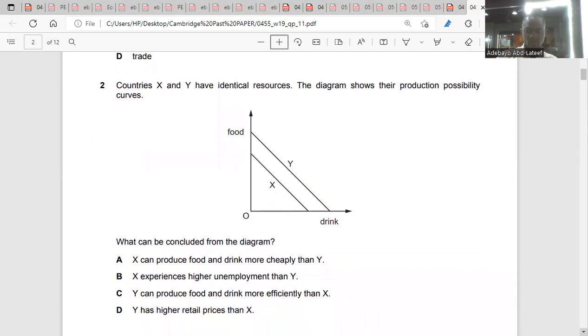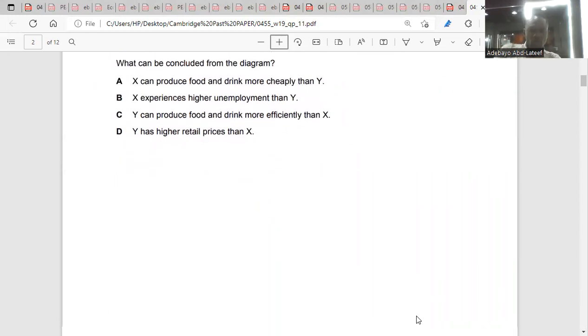Y can produce food and drink more efficiently than X. Y has a higher rate of growth. C. Y can produce food and drink more efficiently than X, because it produces more food. Yeah, the answer is C. Number 2 is C. The third one.